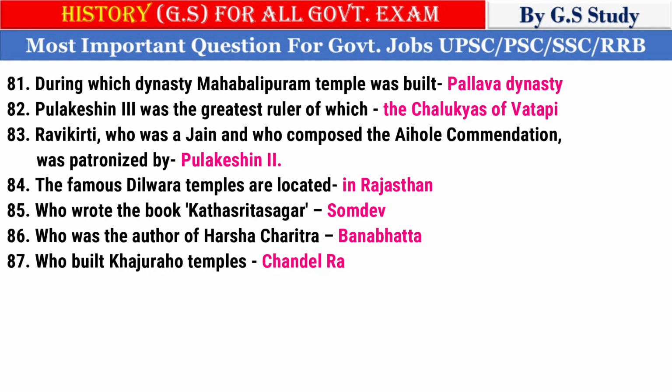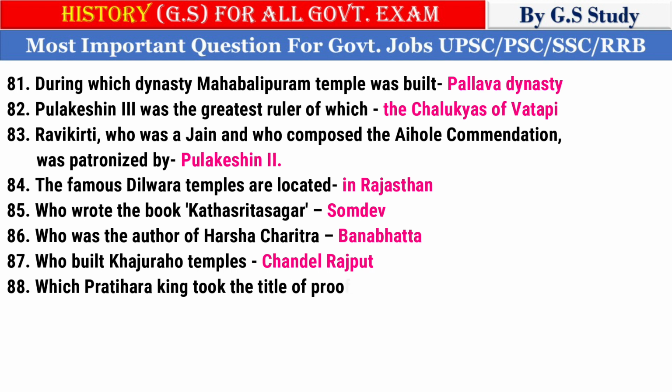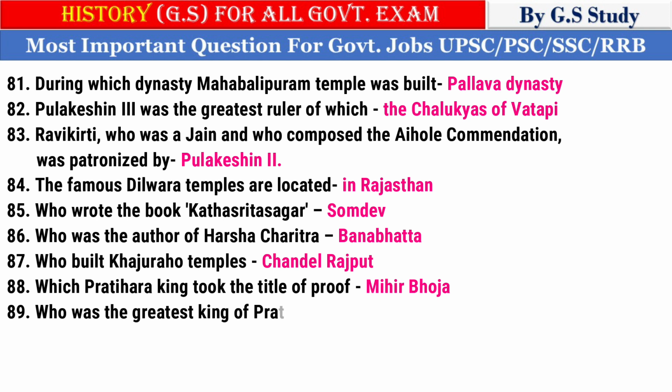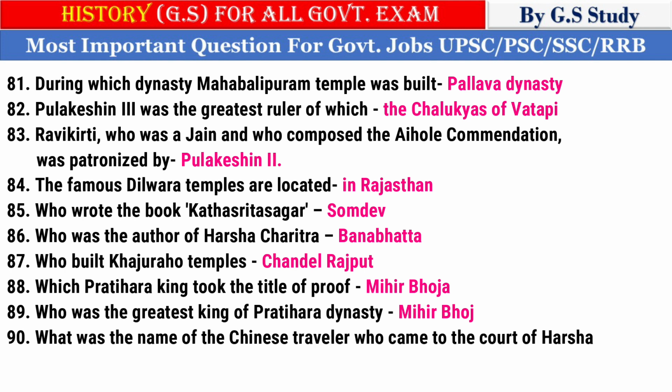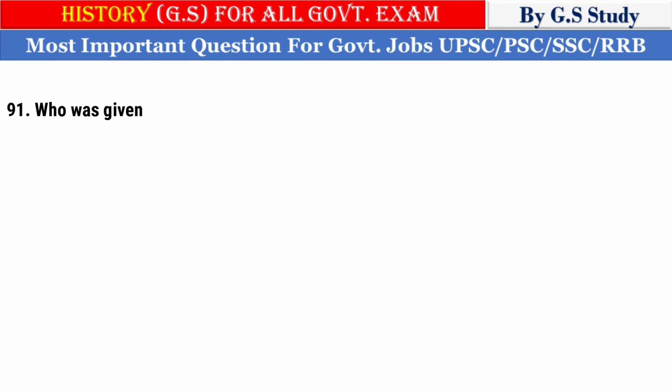86. Who was the author of Harshacharita? Banabhatta. 87. Who built Khajuraho temples? Chandel Rajput. 88. Which Pratihara king took the title of Mihir Bhoja? 89. Who was the greatest king of Pratihara dynasty? Mihir Bhoj. 90. What was the name of the Chinese traveler who came to the court of Harshavardhana? Hiuen Tsang. 91. Who was given the name Prince of Pilgrims?